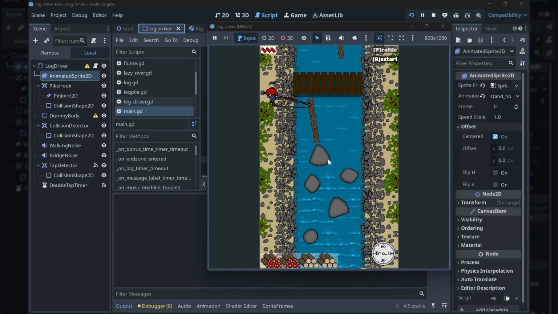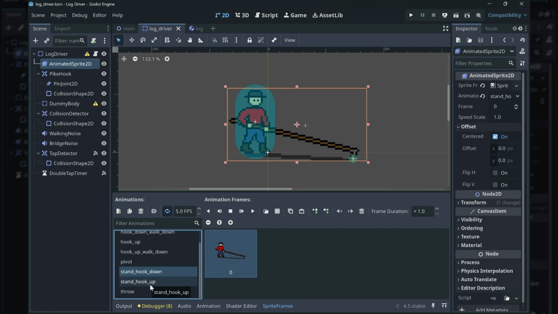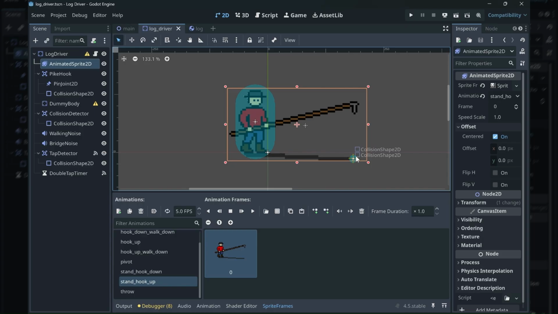Let's take a look at how the Log Driver character is implemented. The scene consists of a Godot animated sprite showing the log driver holding the pike pole. The pole can be in two states: up when the hook is free, and down when you are trying to grapple a log. Note the shadow to guide the eye to see where the pole hook lands. The grappling interaction happens at the tip of the pole hook.